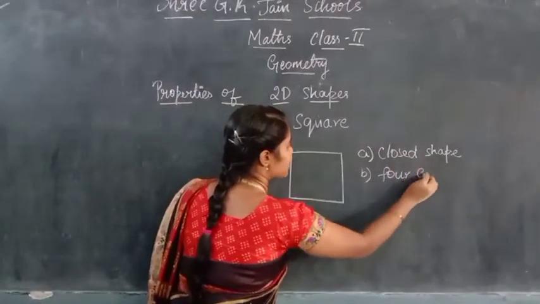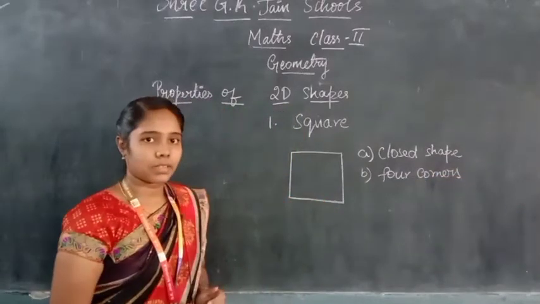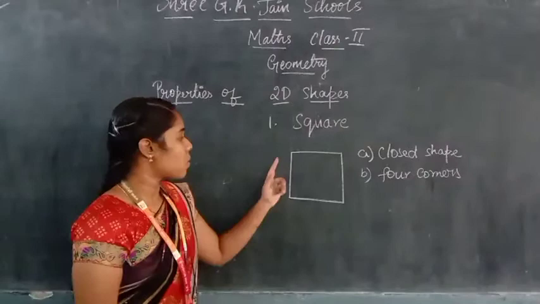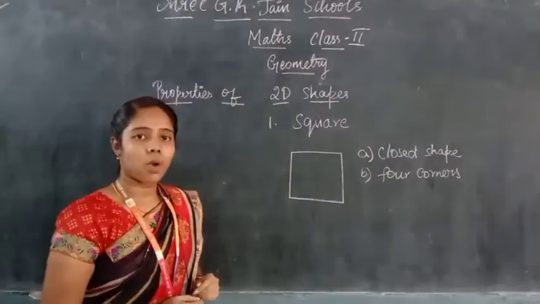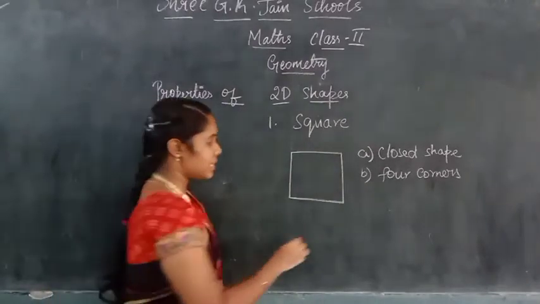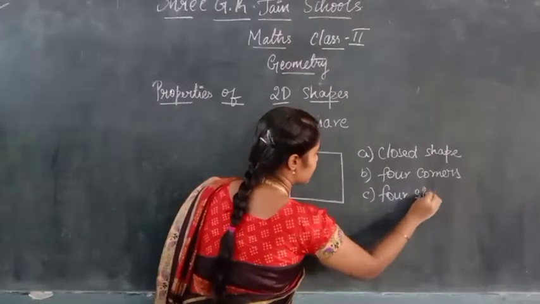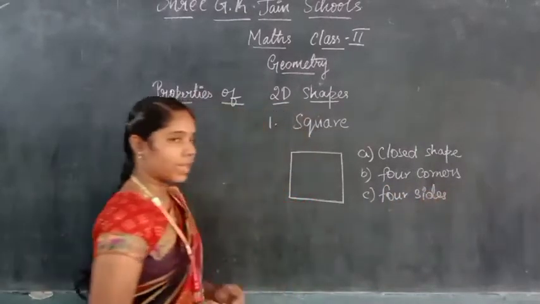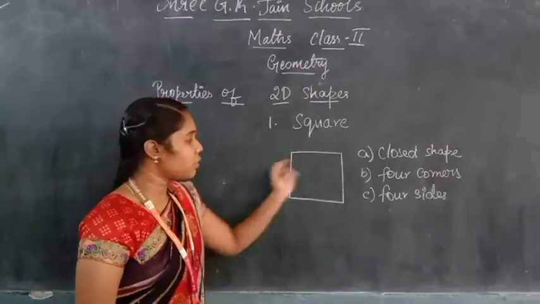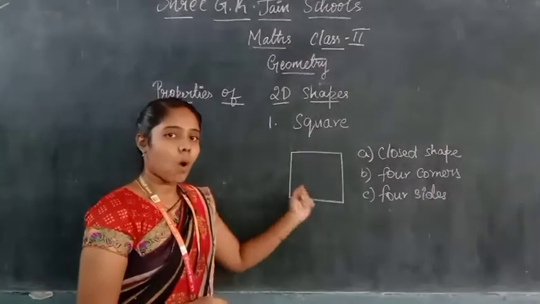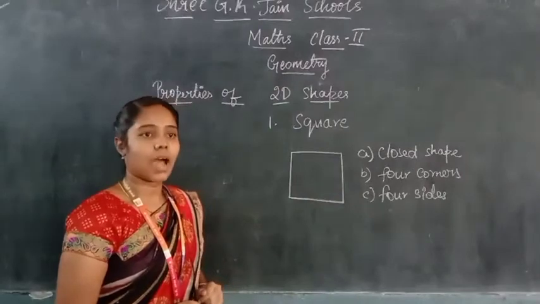Square has 4 corners. Then, let us talk about the sides. 1, 2, 3, 4. So, how many sides is a square having? Yes, a square has 4 sides. Okay, what can we say of the next property? Yes, if you look at the square, do you think all the sides are equal or unequal? Yes, all the sides of the square are equal.